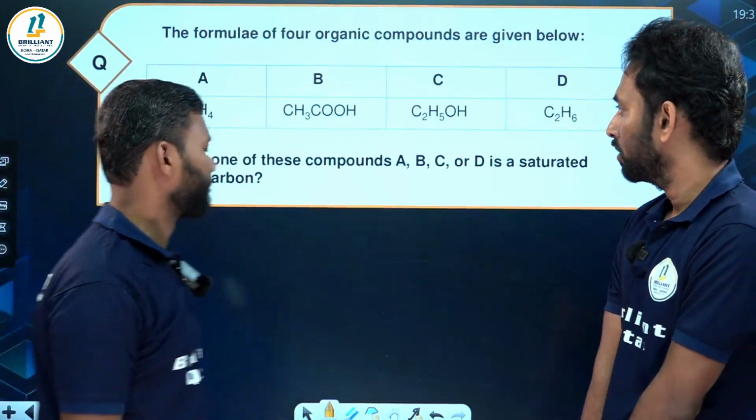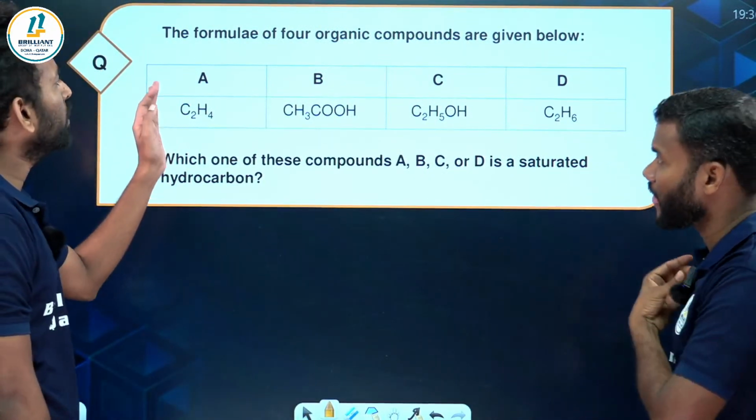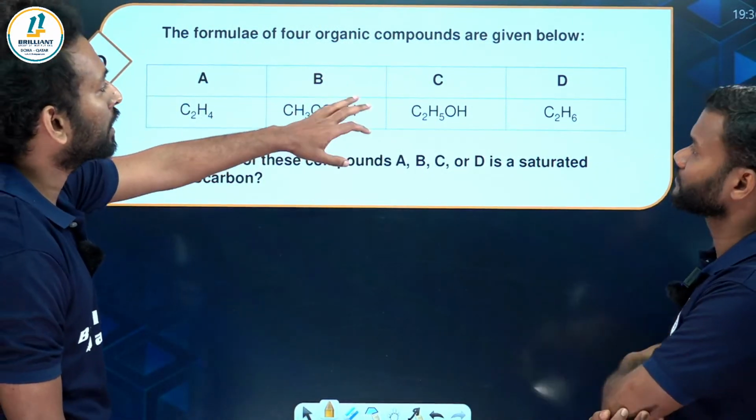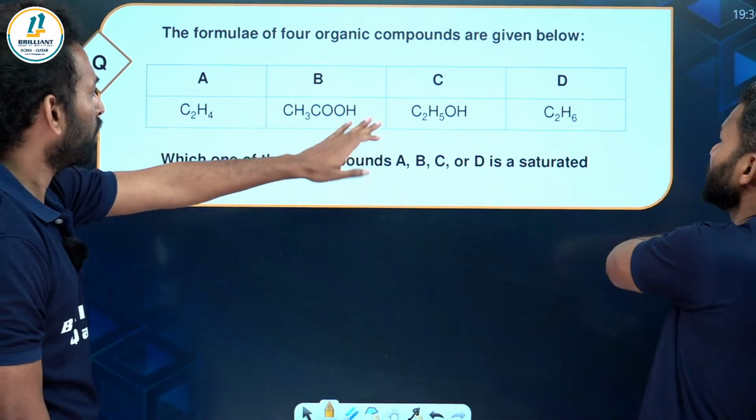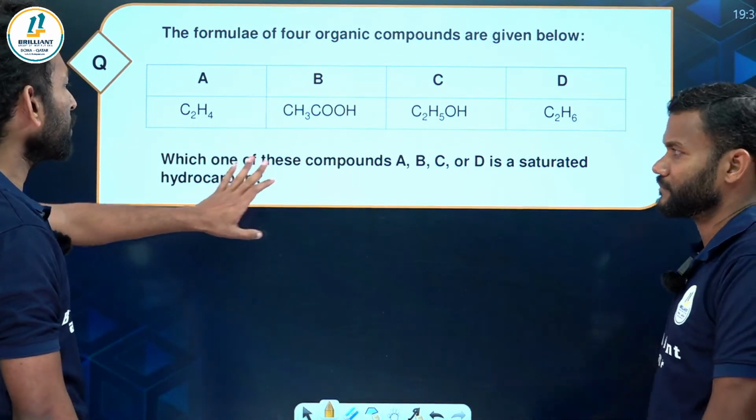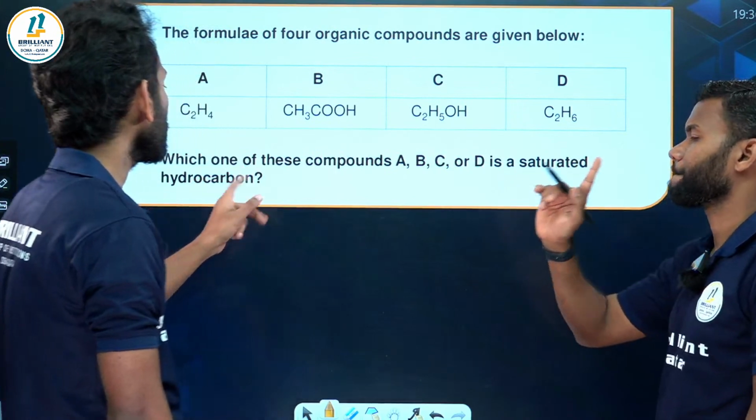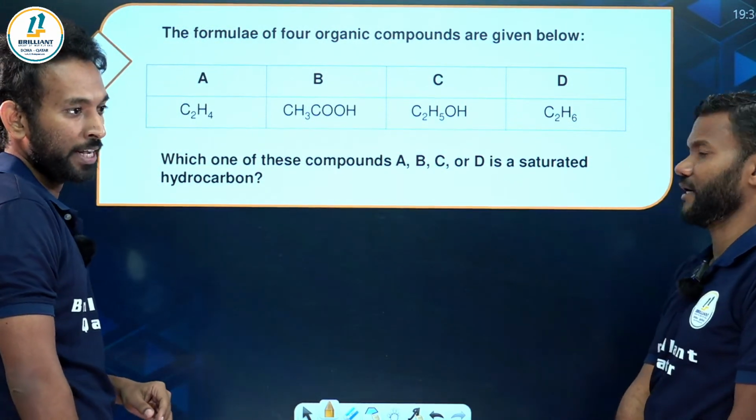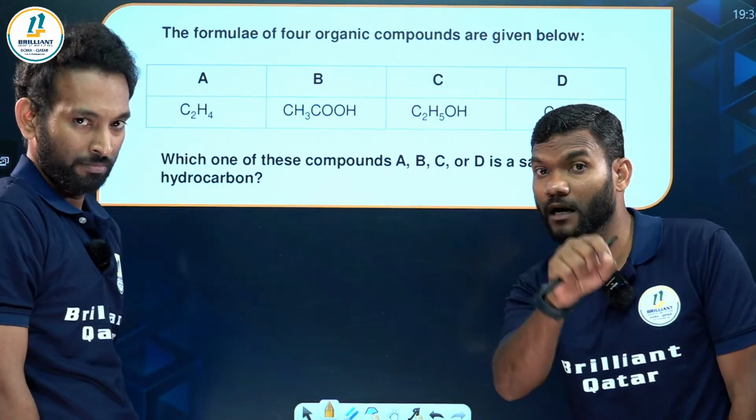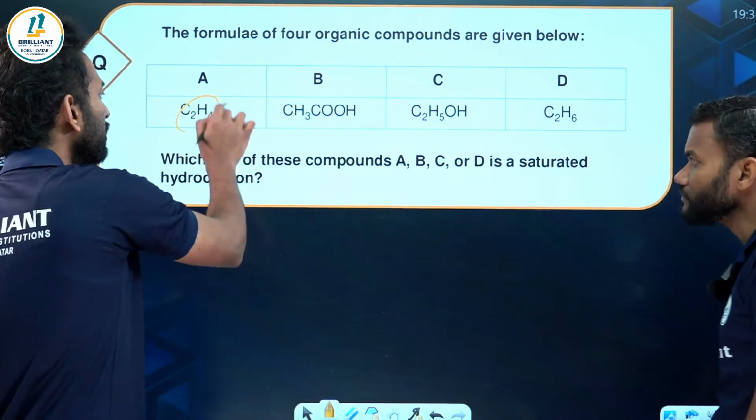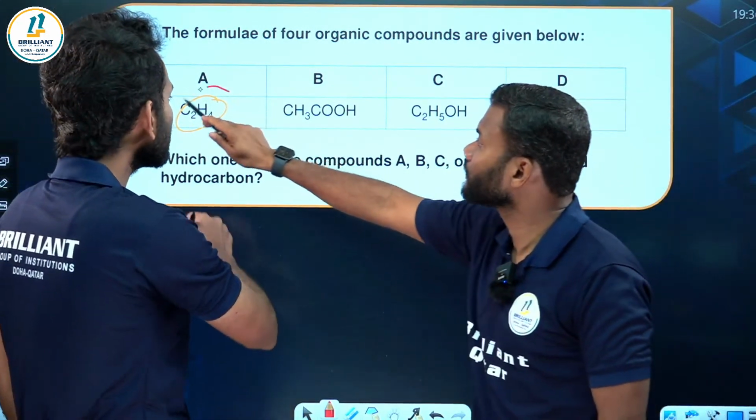Yes, sir. Fine. Just look at the question. The formulas of four organic compounds are given below: C2H4, CH3COH, C2H5OH, C2H6. Which one of these compounds A, B, C or D is a saturated hydrocarbon? My dear students, saturated hydrocarbon means carbon-carbon single bond. Here it is clearly a double bond. Now, which one is saturated?